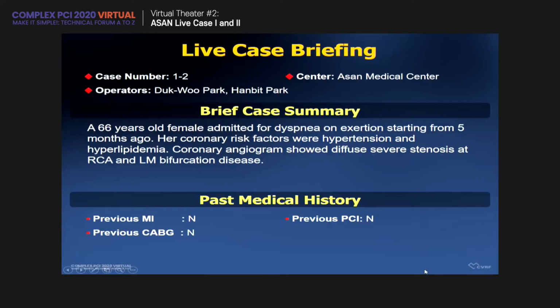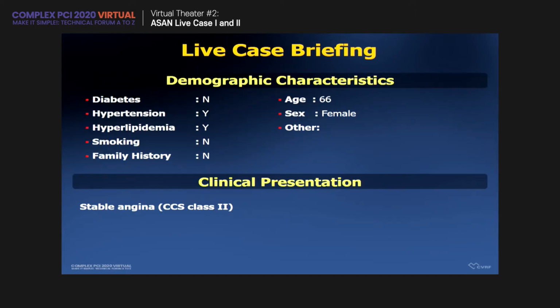Could you introduce the patient background? The left main bifurcation case. A 66-year-old female admitted for DOE, started 5 months ago. Her risk factors were hypertension and hyperlipidemia. Coronary angiogram showed diffuse severe stenosis at RCA and left main bifurcation disease. Her clinical presentation is stable angina.